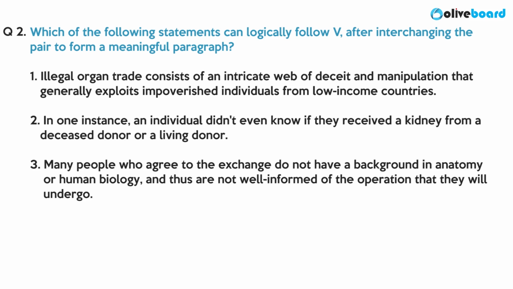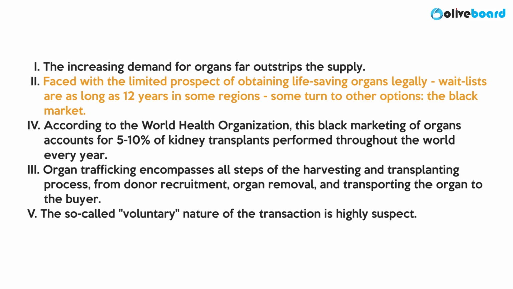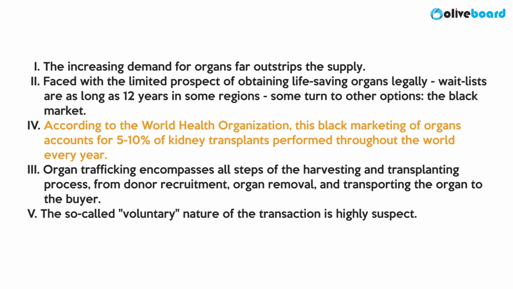Now let us go back to the passage and the one that is interchanged, the third and the fourth positions, and try to understand and grasp a little bit of context. Statement 1 started the passage and it talked about the high demand of organs and the small supply. 2 had followed 1 by telling us how people turn to the black market to fulfill this deficit. After this, 4th should have followed next as it refers to the black market mentioned in 2.